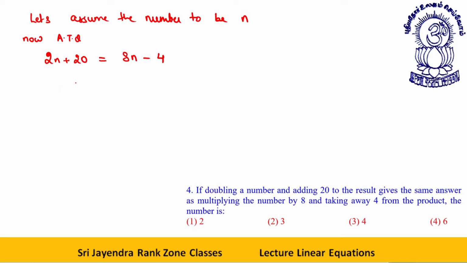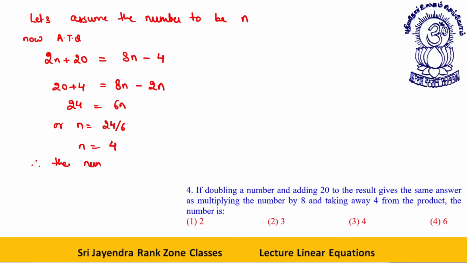This is given. So easy. What you can say, this is 20 plus 4 is equal to 8n minus 2n. 24 is equal to 6n, or n is equal to 24 divided by 6, that is n is equal to 4. Therefore the number is 4.